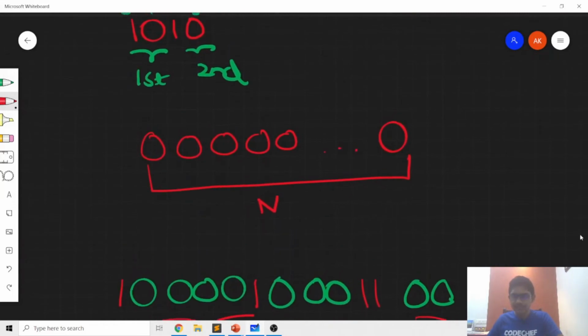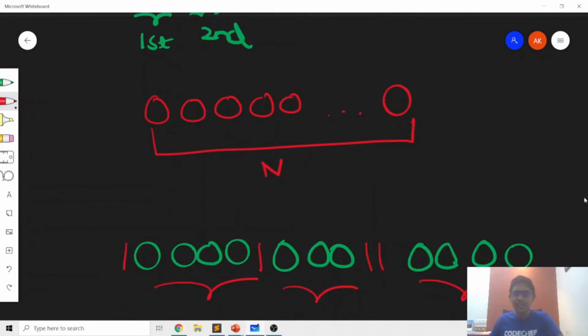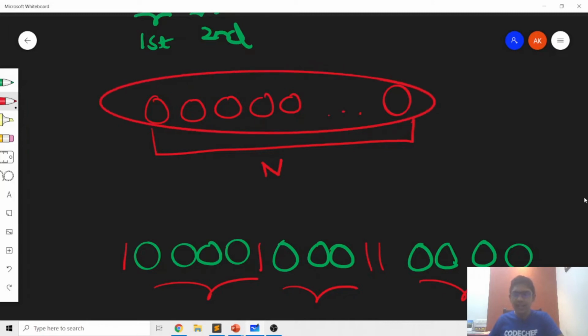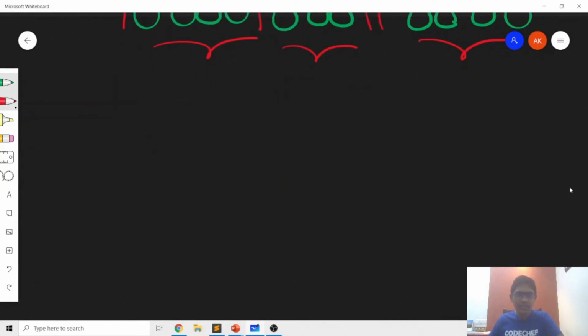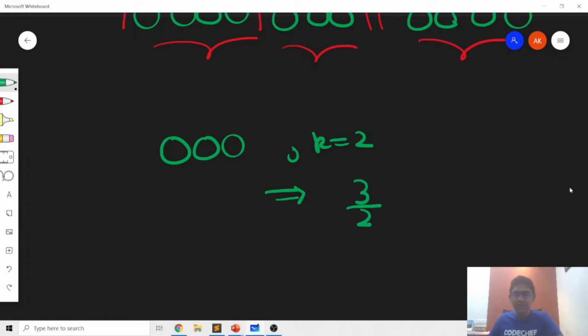And that's why essentially what we need to do is take an example where we have a string of length n and find out the maximum number of naps Chef can take if he needs k consecutive zeros. So to answer that question, let's take an example where we have 3 consecutive zeros and k is 2. This means that we'll be able to take 3 integer division 2, which is 1 nap, because we'll only be able to take one pair of zeros.